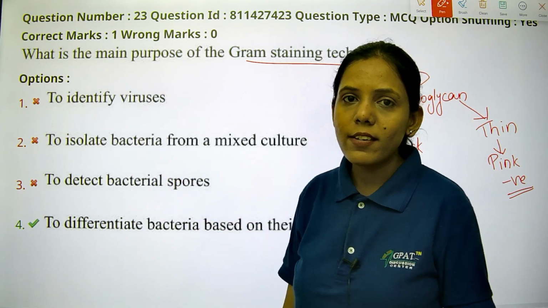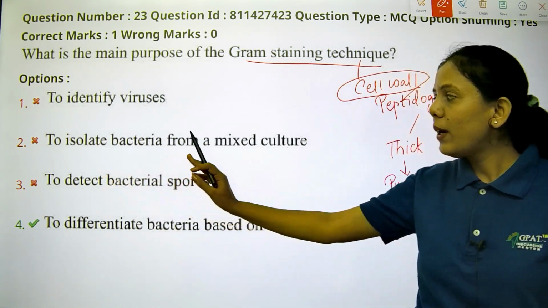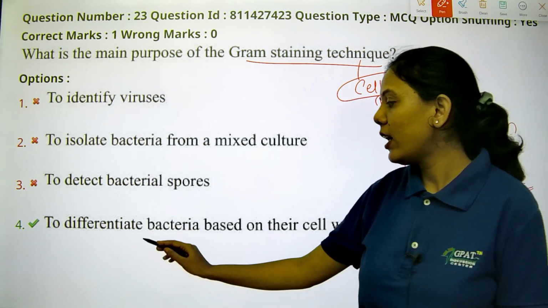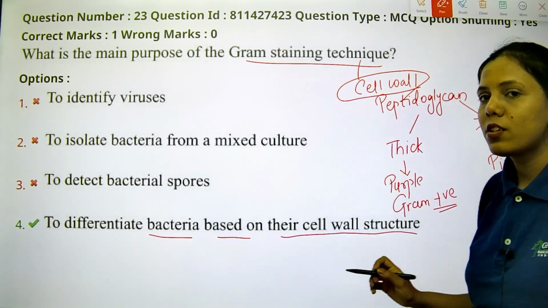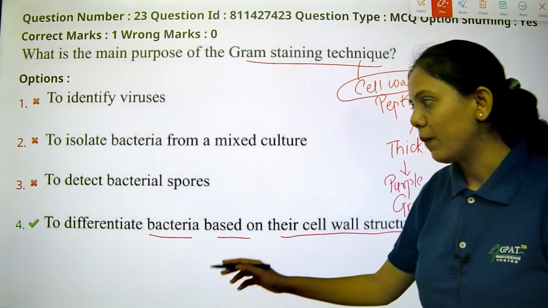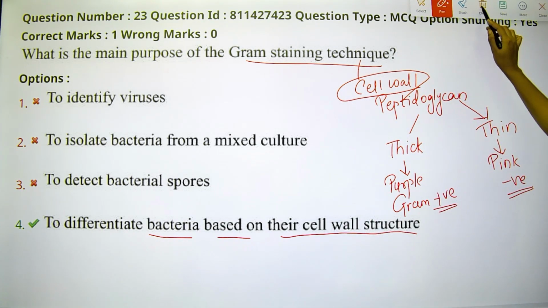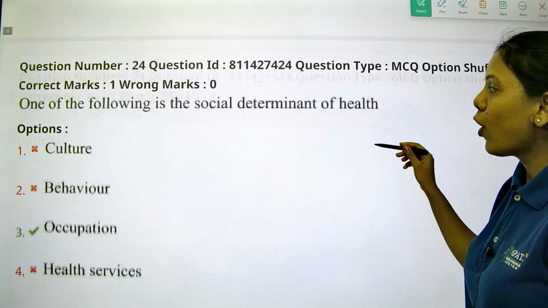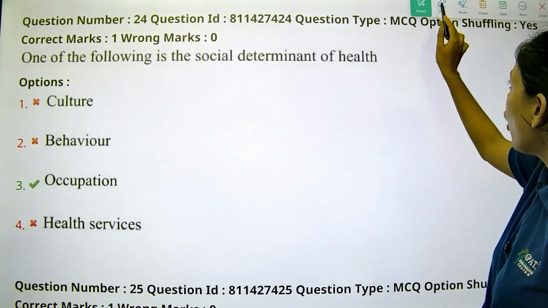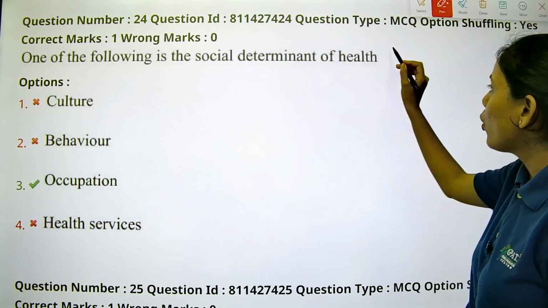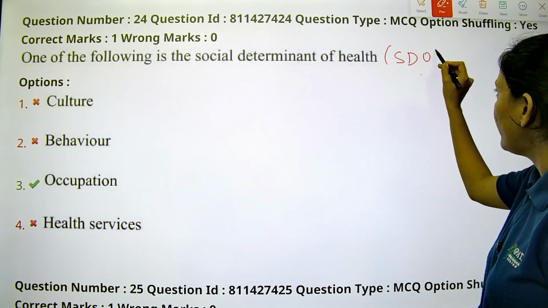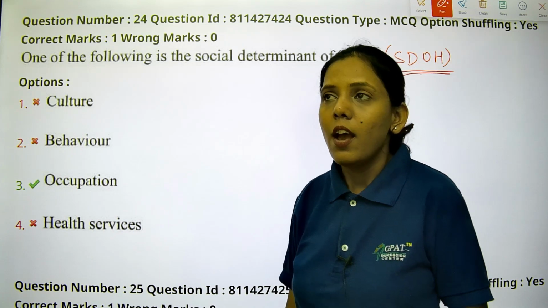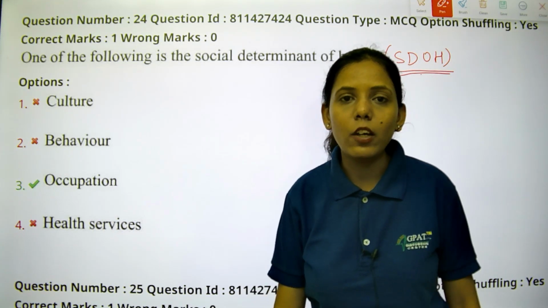To identify viruses? It is not related to viruses. To isolate bacteria from a mixed culture, to detect bacterial spores, or to differentiate bacteria based on their cell wall structure, and more specifically peptidoglycan. So the fourth is the right answer for this question. Let's see the next question. One of the following is the social determinant of health, which we call SDOH. That means it is a non-medical condition which is responsible for the overall well-being of that person.